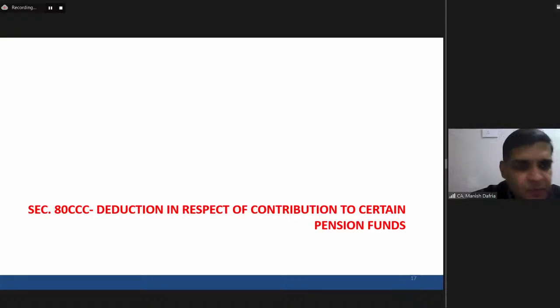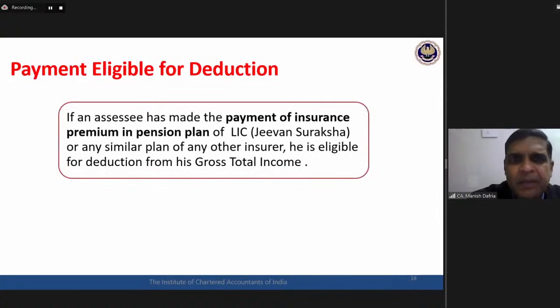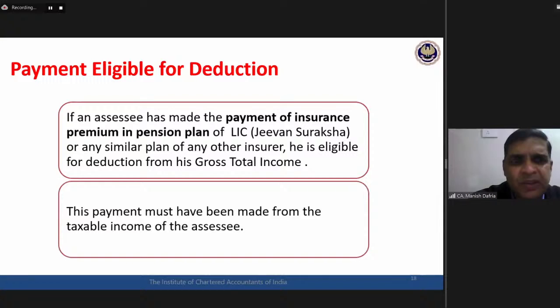Okay. Now come to next section, section 80CCC. Not very popular, practically speaking. Academically, it is part of that whole chapter. So we need to have some idea about this also. Section 80CCC. What is the payment which is eligible for deduction here? That is some specific pension plans of insurance companies. For LIC, the trade name is Jeevan Suraksha, and other similar plans of other insurance companies, some specific pension plans of the insurance companies eligible for this 80C deduction.